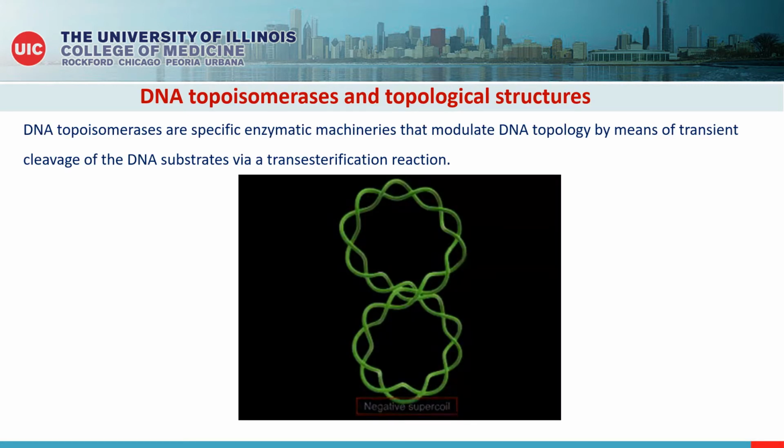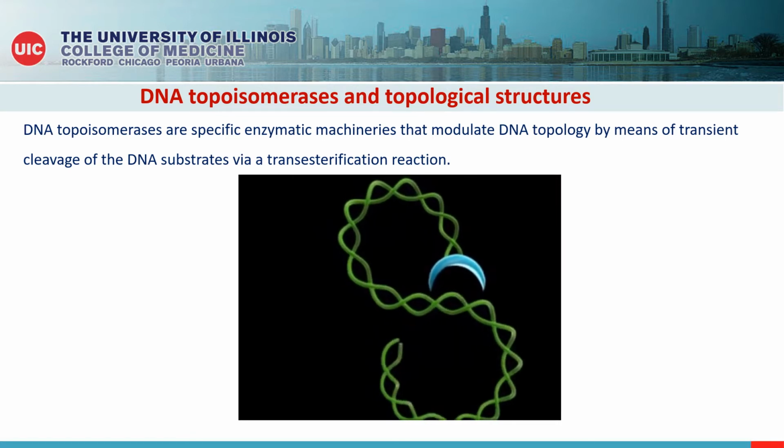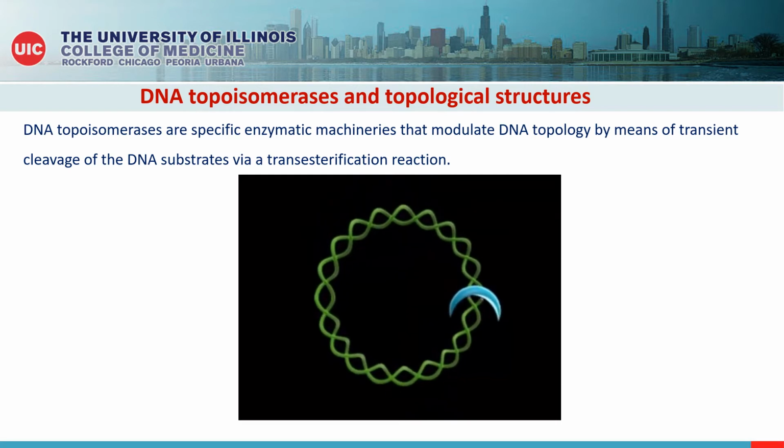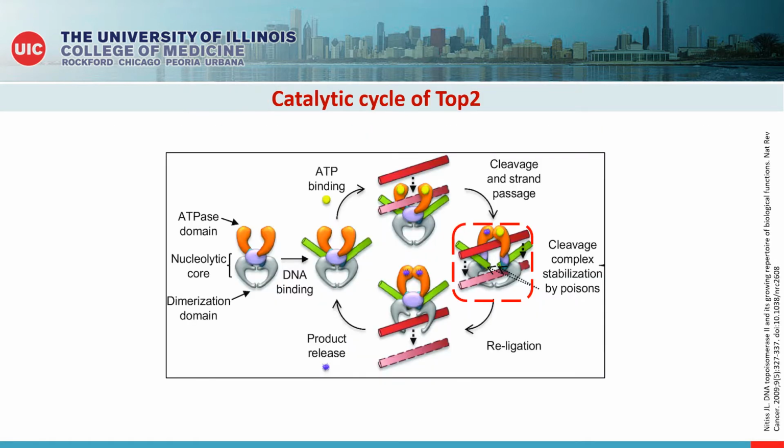There comes the role of specific enzymes called DNA topoisomerases, which are required by the cells to resolve topological stresses in DNA. They do so by initiating transient single or double-strand breaks in the DNA via trans-esterification reactions, depending on the type of topoisomerase. My research primarily focuses on type 2 topoisomerases or TOP2, which exist as two isoforms, TOP2 alpha and TOP2 beta in humans. Next, we shall look at how TOP2 is able to catalyze such reactions.